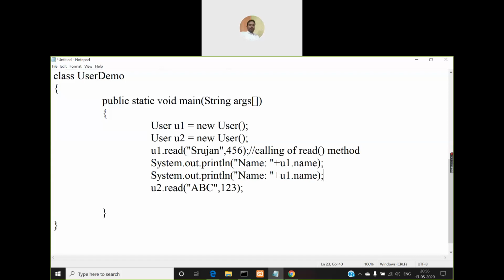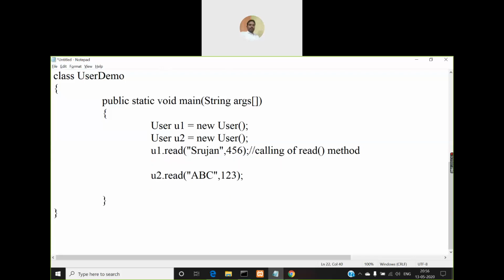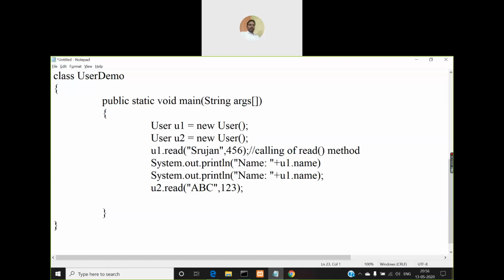And similarly, to access the roll number, u1 dot roll. So like this you have to write. This is related to object u1. The name is Srujan and roll number is 456.